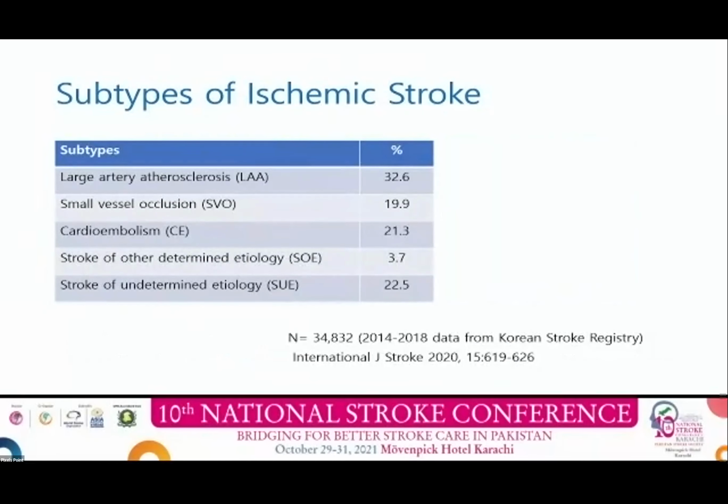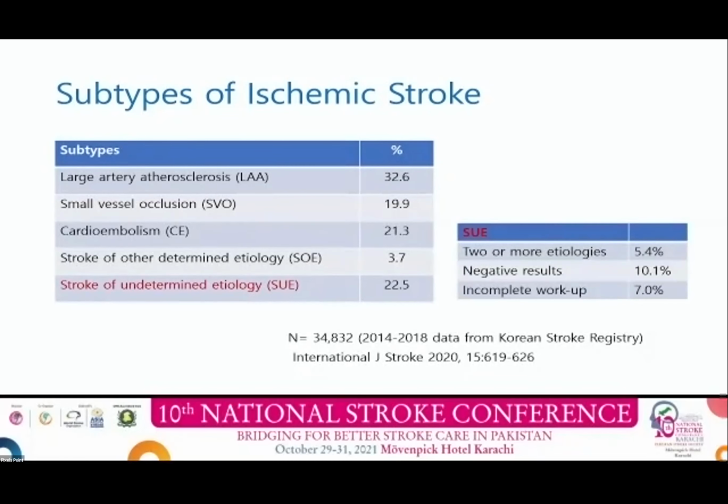This table shows the subtypes of ischemic stroke in Korea. Large artery atherosclerosis is the most common subtype, 33% of the 2014-2018 data from Korean Stroke Registry. Cerebral cardioembolism and the small vessel occlusion account for 20% each. More than 22% were categorized as a stroke of undetermined etiology.